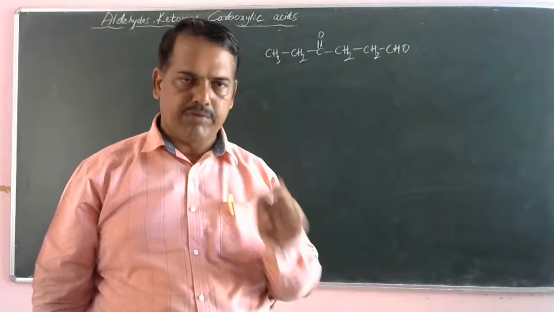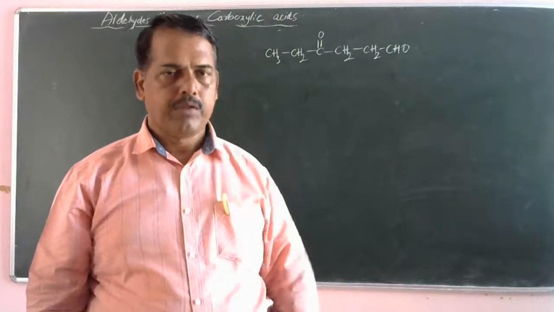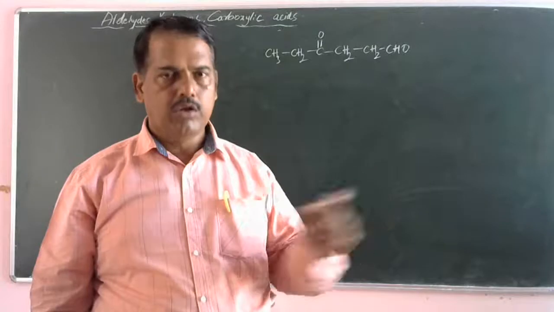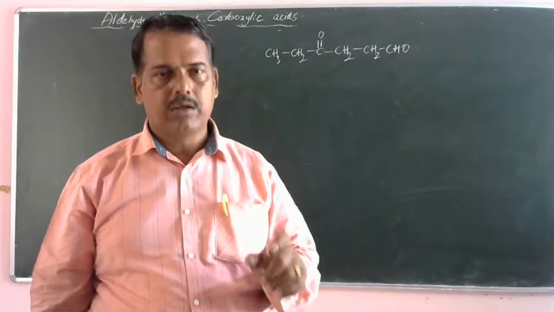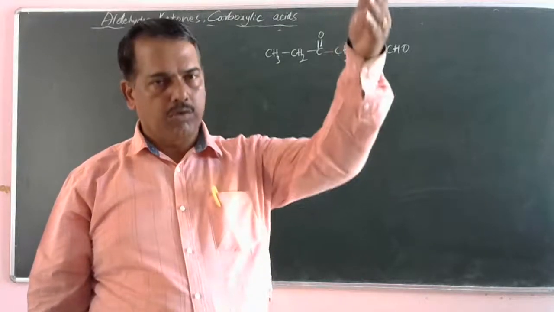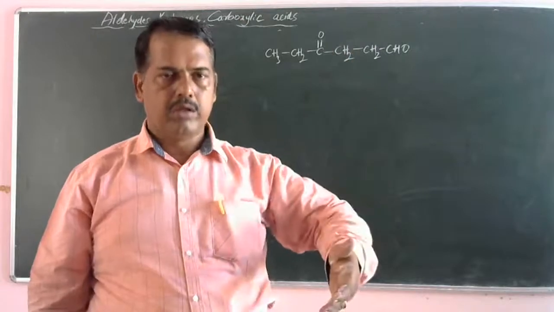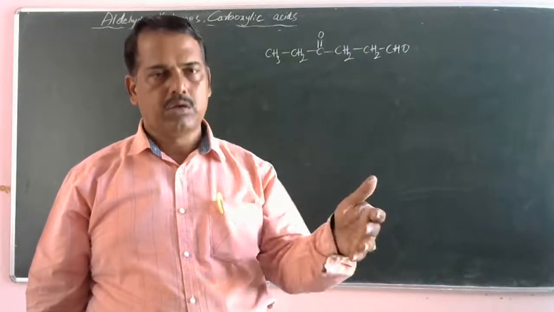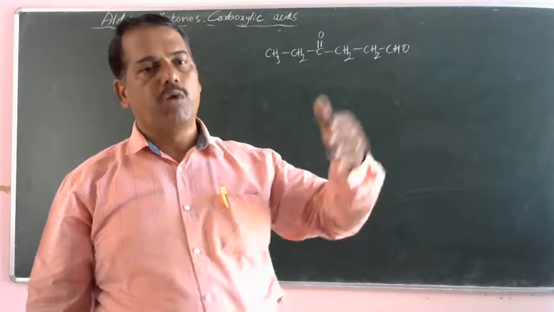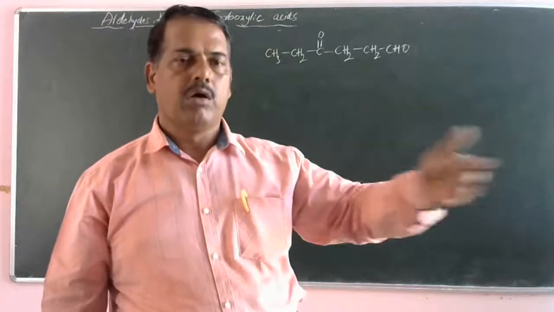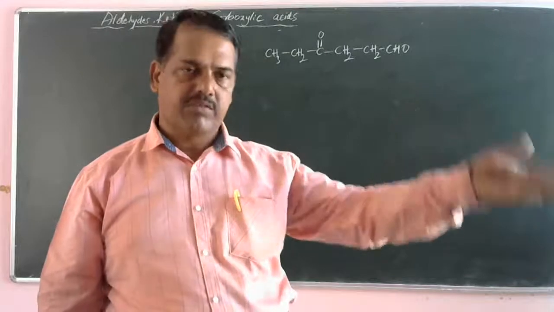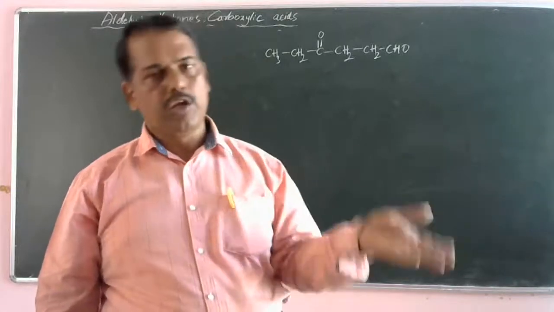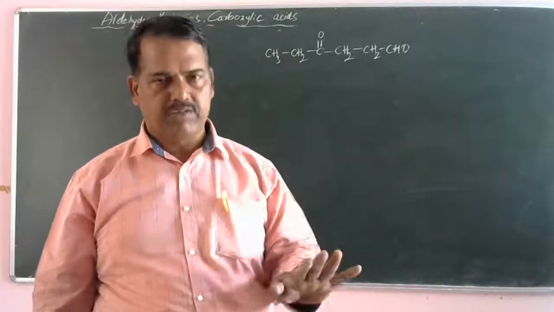That you studied in first year. In a hydrocarbon chain, two functional groups are there, so you have to give priority. Between aldehyde and ketone, priority is given to aldehyde. Therefore, the aldehyde functional group is the suffix and the ketone functional group is the prefix.